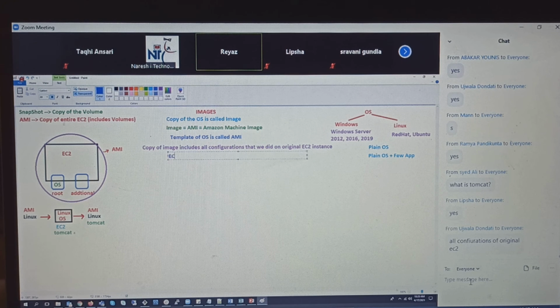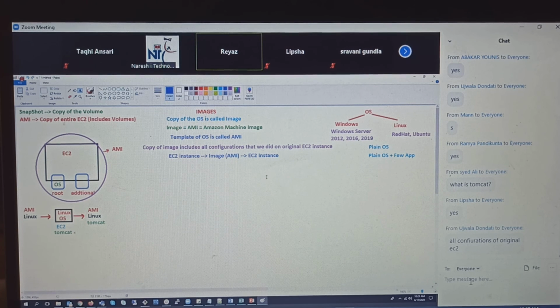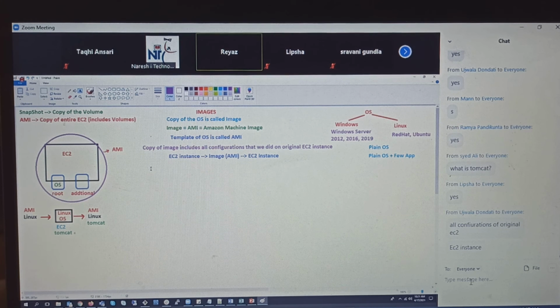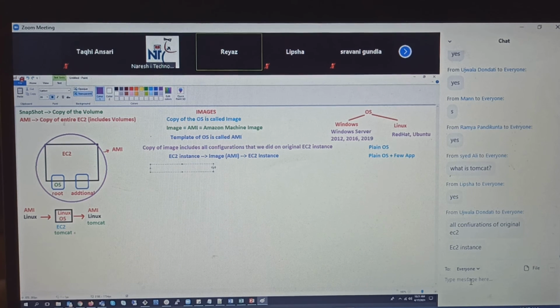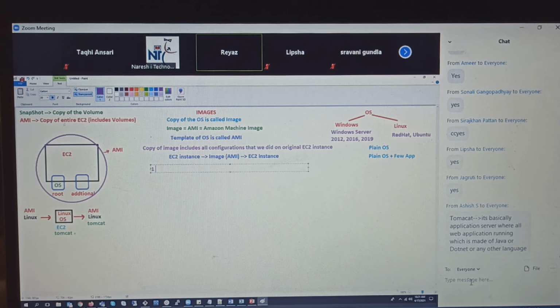Okay. So from EC2 instance, you can create an image. Image meaning what, guys? AMI, right? And from image, what do you create again? EC2 instance. Can you answer me, guys, here? Can one AMI be used multiple times to launch an EC2 instance? Definitely yes, because images are reusable.